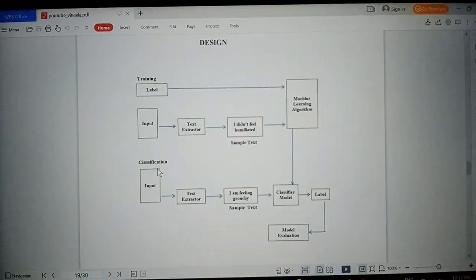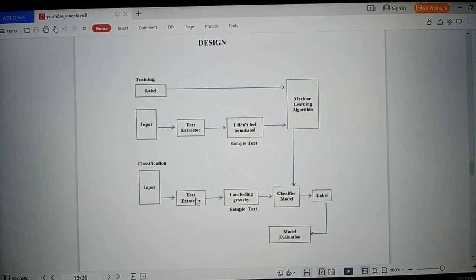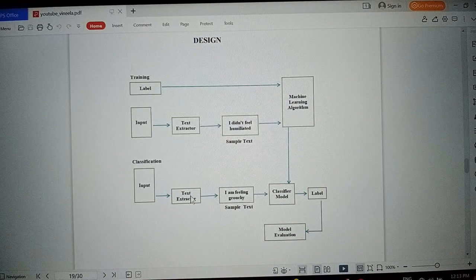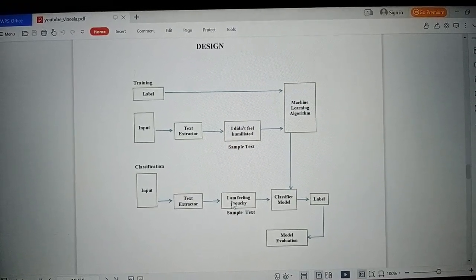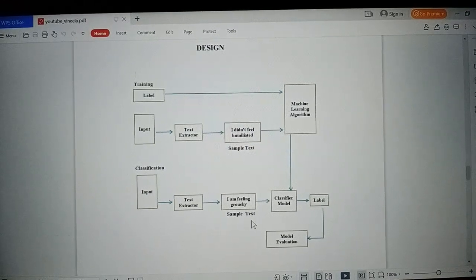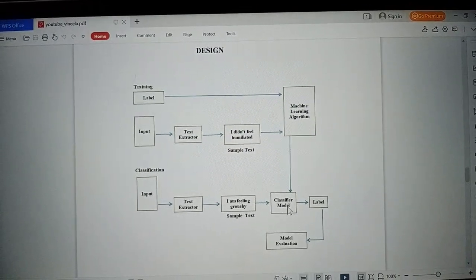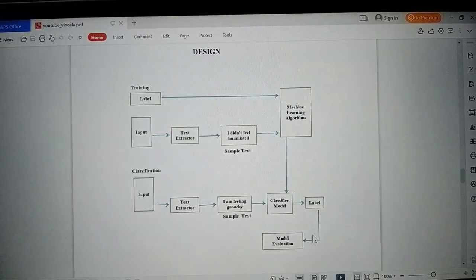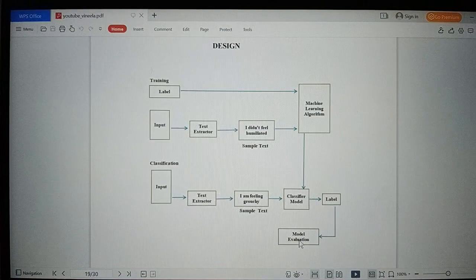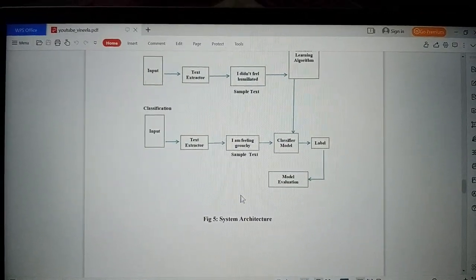Then next comes classification, that is, the input. After input we are extracting that input, and again we have a sample text, "I am feeling gauzy," that is also a sample text. Then this text is sent to a classifier module, and the output of this is the label and a module extraction. So overall, this is the system architecture of this project.